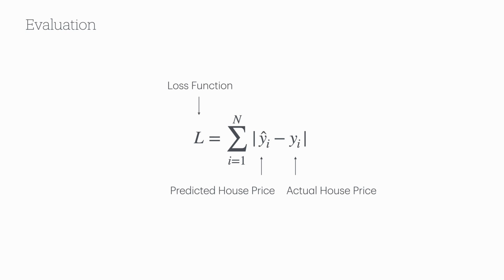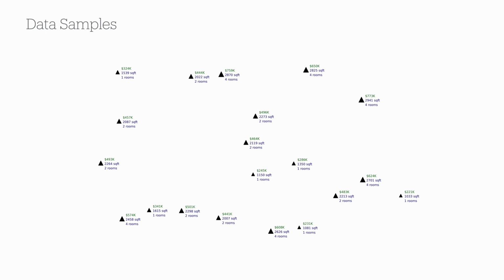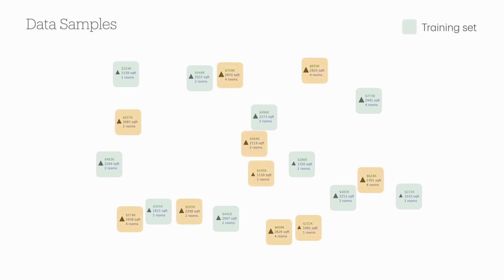Now, of course, we want to make this prediction on the houses that we don't know the price of. So, to fairly measure that, let's split our data into two parts. One part of data we're allowed to look at when we are trying to build our house price model. We call this the training set, and the other part we keep hidden from ourselves and only use for evaluating the performance of the model. And we call that the test set. This way, if we can build a model that achieves low errors on the test set, we can be more confident that the model would perform well on any new house.